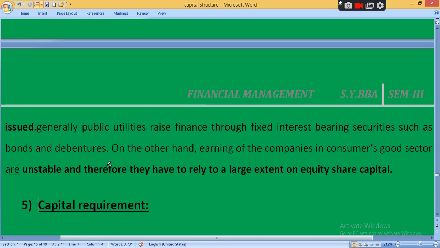So you will not be sure about your income. Clear? So there will be unstable, irregular income. Therefore they have to depend on equity share. જો તમારી income stable ના હોય, regular ના હોય, then you have to issue equity share. શા માટે? કેમ કે equity share ઉપર dividend pay કરવું compulsory નથી. So there is no kind of burden on company.